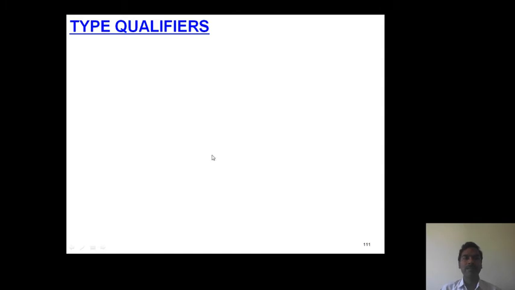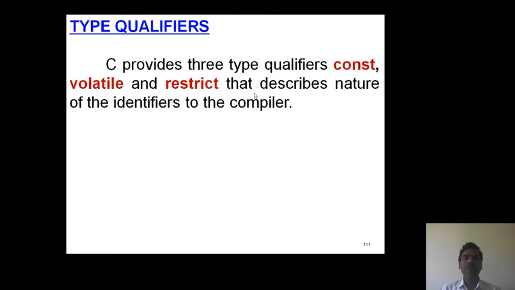The next concept, type qualifiers. A type qualifier is a concept that defines the nature of the identifier to the compiler. It defines the nature of the variable to the compiler. So C language supports three types of qualifiers: const, volatile and restrict.